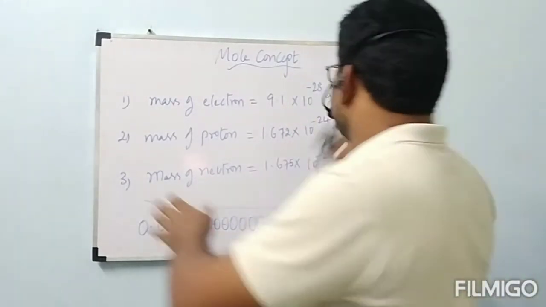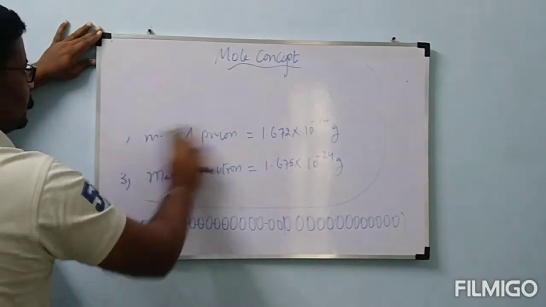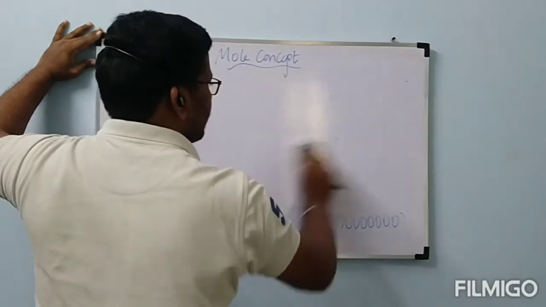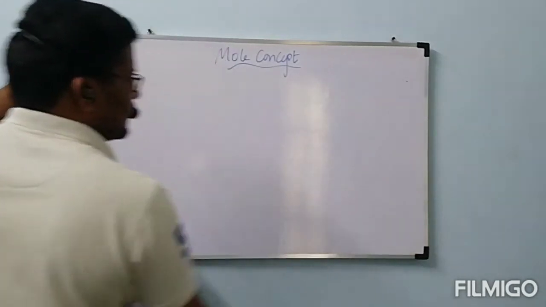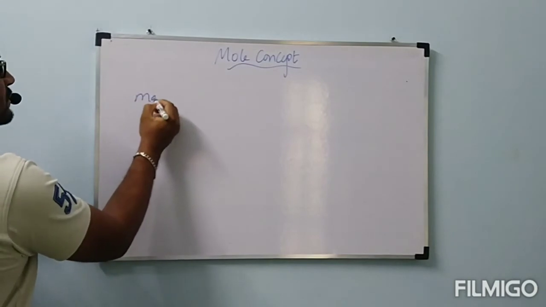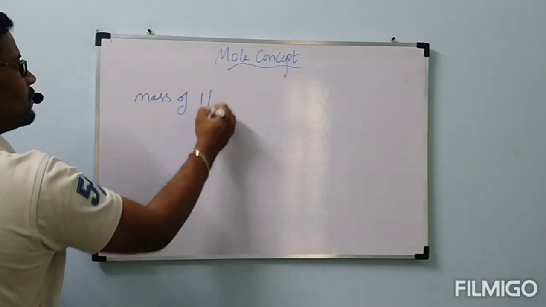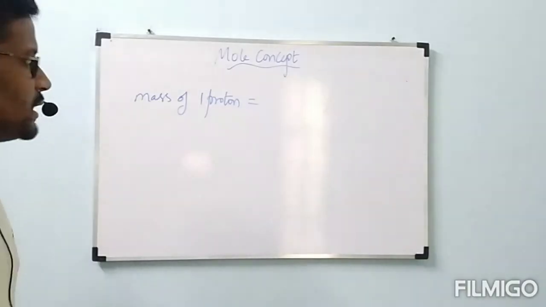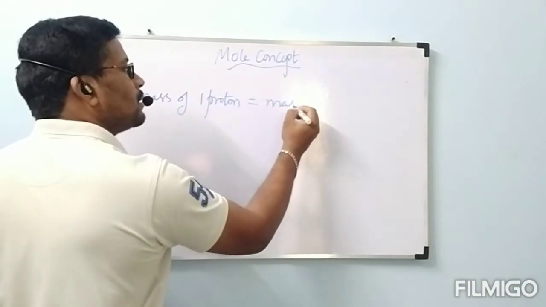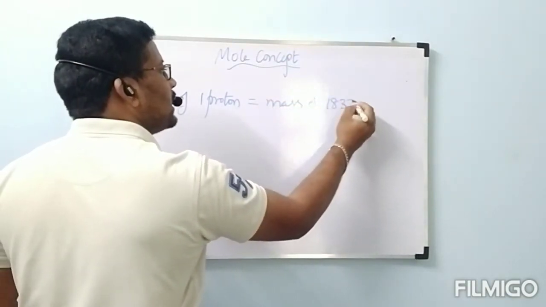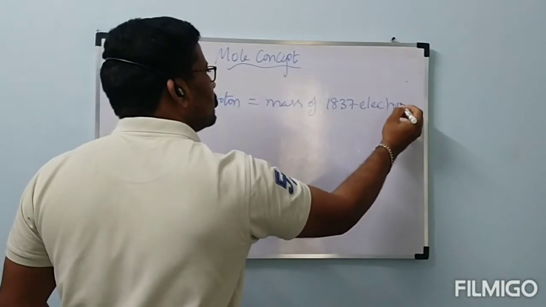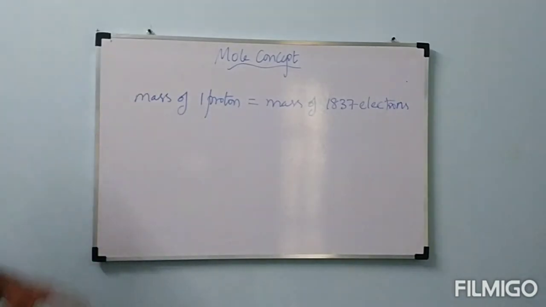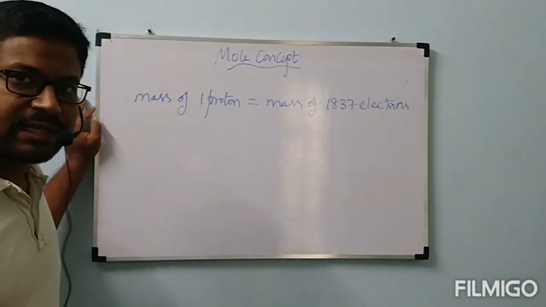Now let us start next. Next relation: mass of one proton is equal to mass of 1837 electrons.